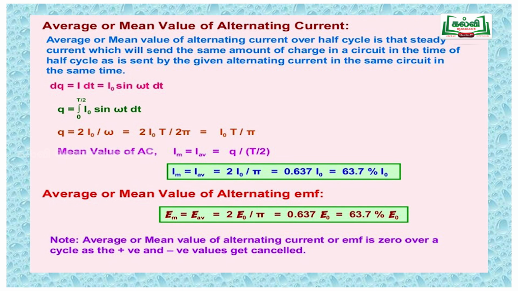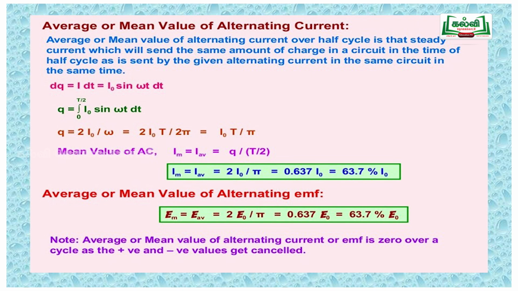So first one, the average value of the EMF or average value of the current, that is alternating current. We cannot take the peak value, because it is periodically varying. So we need some other technique to find the value of the current, and the average current is the charge flowing by the alternating current.